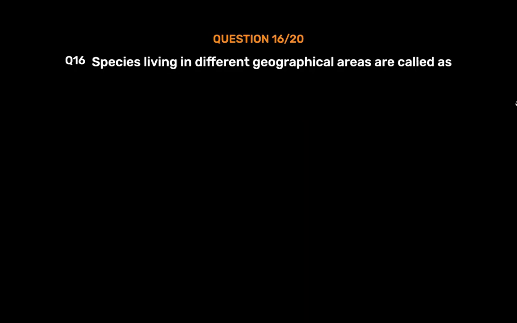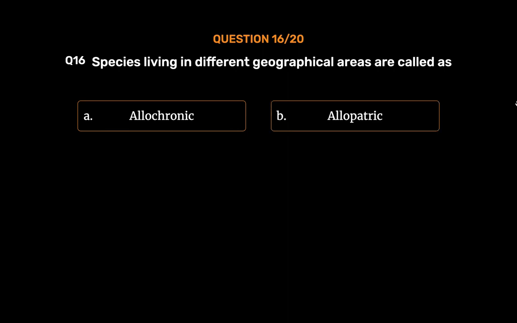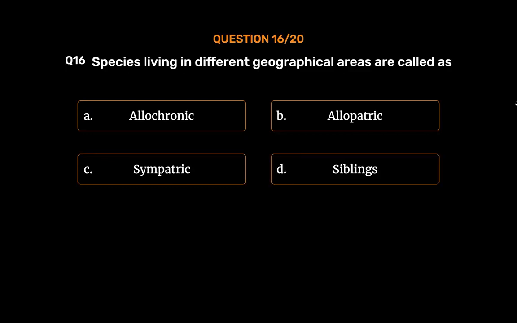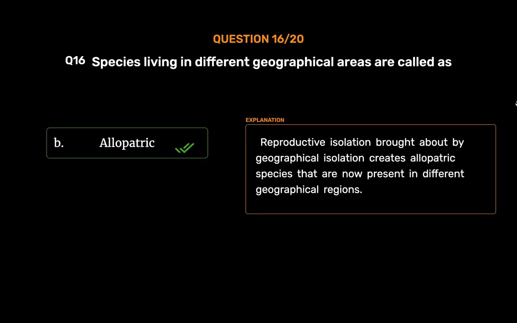Question number 16. Species living in different geographical areas are called as: Option A. Allochronic. Option B. Allopatric. Option C. Sympatric. Option D. Siblings. The correct answer is Option B. Allopatric. Reproductive isolation brought about by geographical isolation creates allopatric species that are now present in different geographical regions.